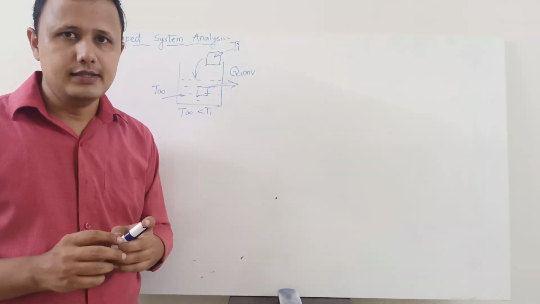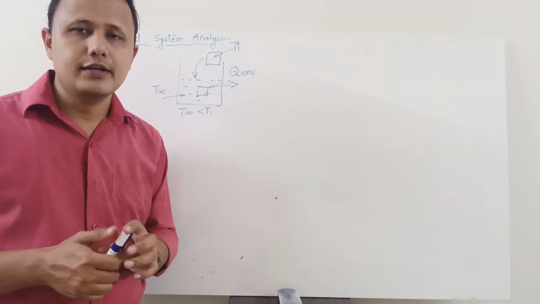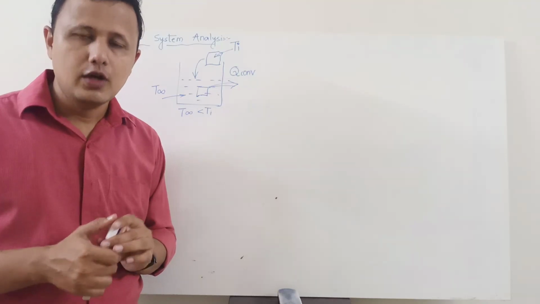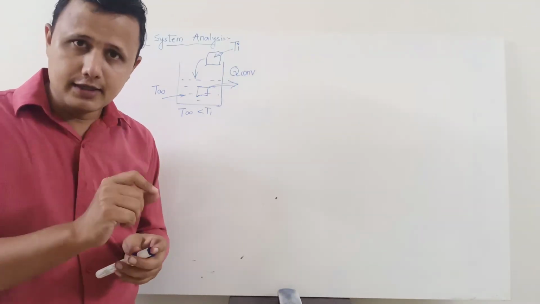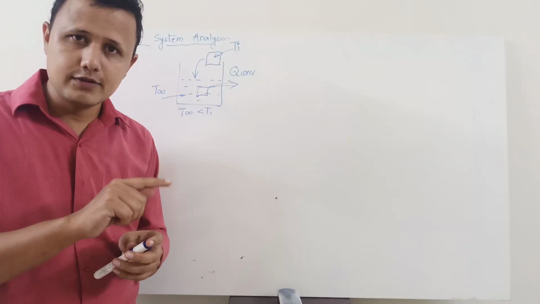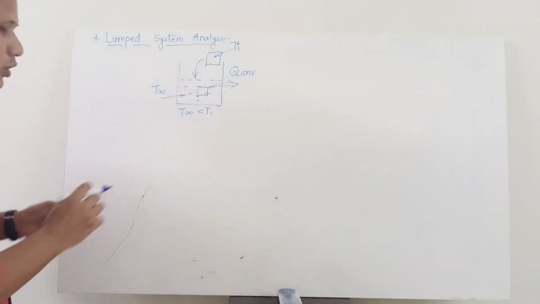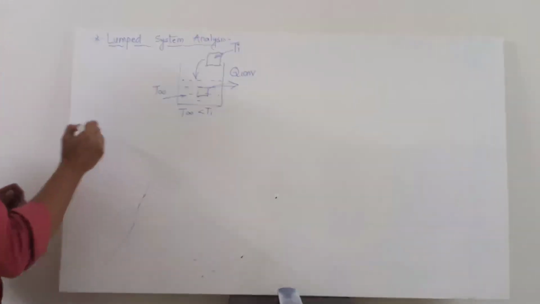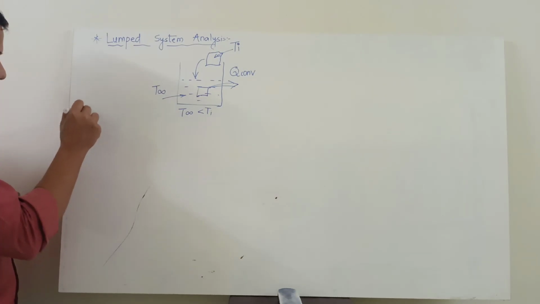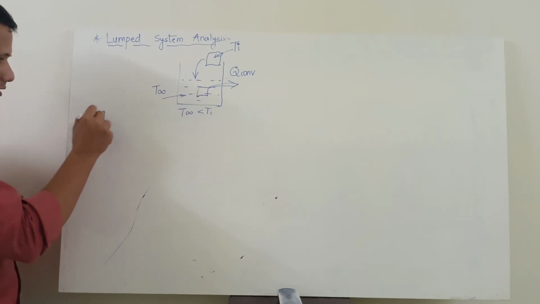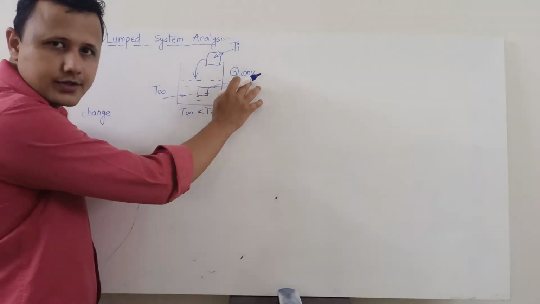Because of this convection heat transfer, there will be a change in internal energy of this solid with respect to time. The internal energy will change with time. So we will mathematically write it over here. The change in internal energy, by energy balance, will be equal to this heat transfer.